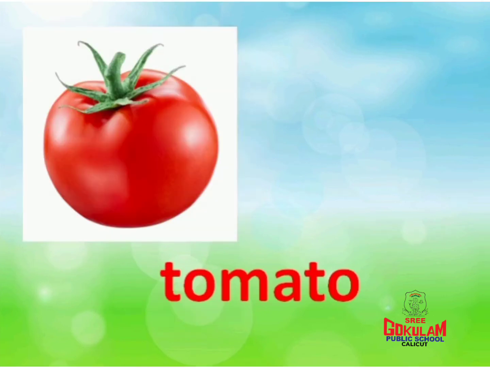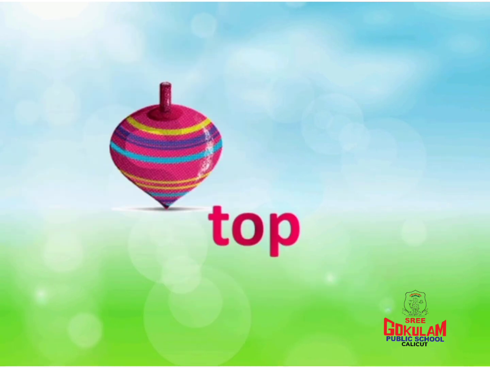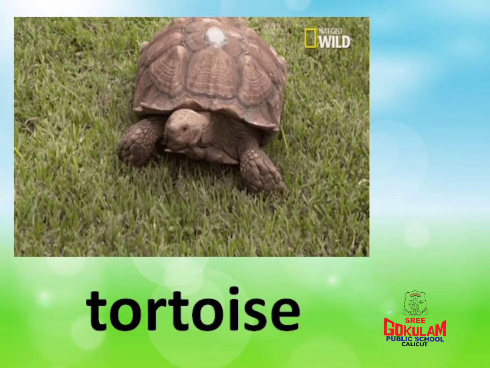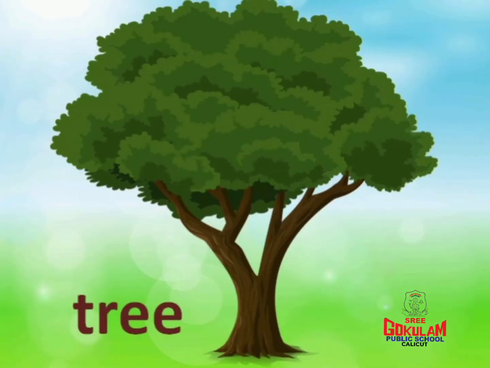T for tomato. Tomato is a vegetable. T for top. It's a toy with circular body and pointed bottom. T for tortoise. It's a slowly moving reptile. It has a hard round shell covering its body. T for tree.